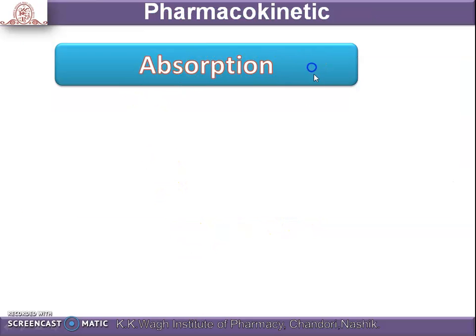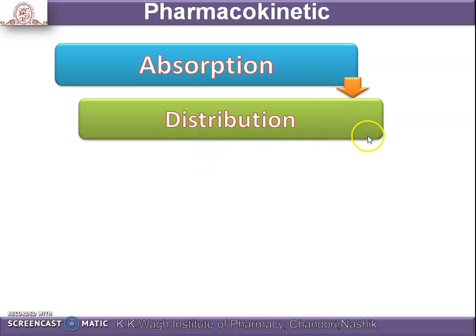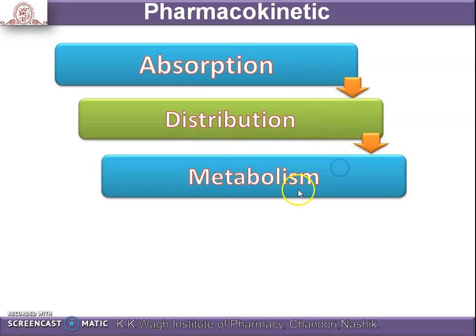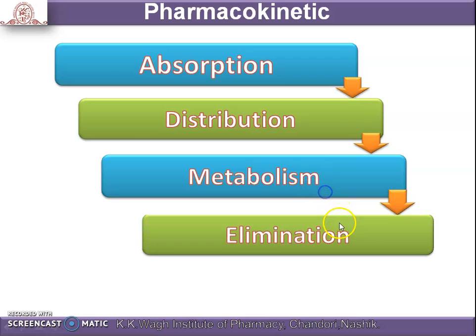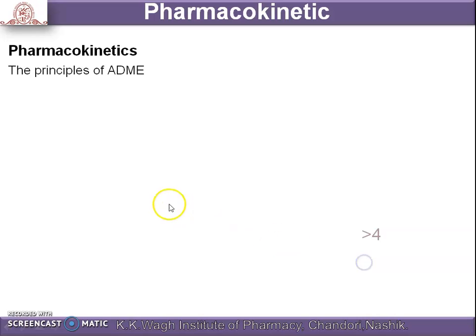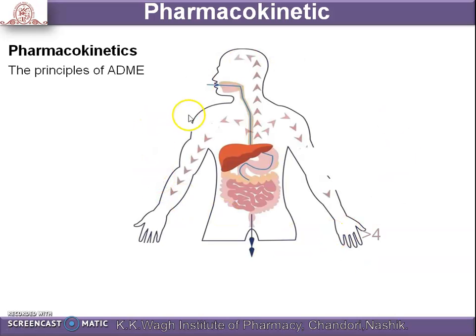Firstly, the drug undergoes absorption, then distribution, then it is metabolized, and lastly it undergoes elimination from the body. This is the diagrammatic representation where we understand the principle of ADME, that is absorption, distribution, metabolism and elimination or excretion. Firstly, when we take the medicine, it undergoes absorption.